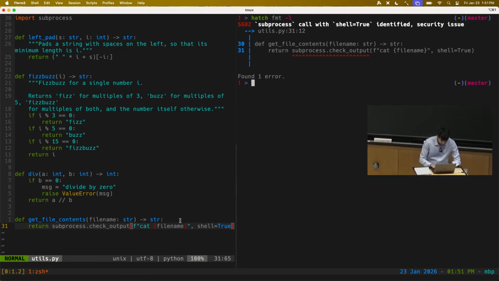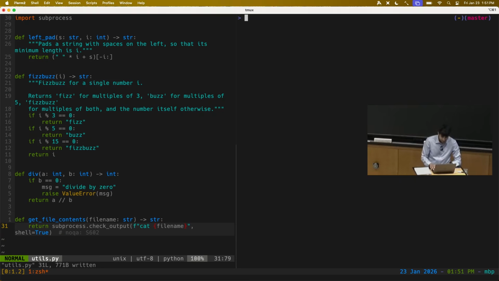Let's actually go ahead and ignore this one for a moment. So I'm going to add that noqa line, noqa S602. And then when I rerun this linter, it passes. So now, instead of returning a non-zero exit code, when I run the linter, it just says all checks passed and returns 0. So we're all good. In practice, you'd probably just fix this. This is not a good code pattern to follow.